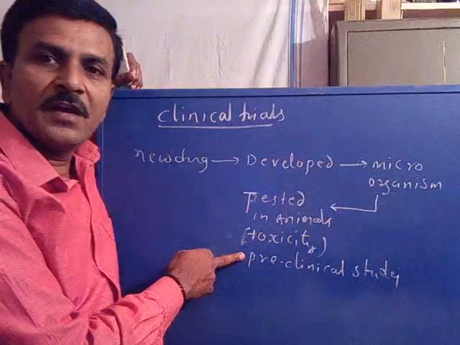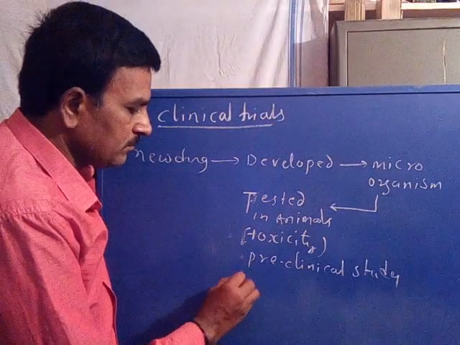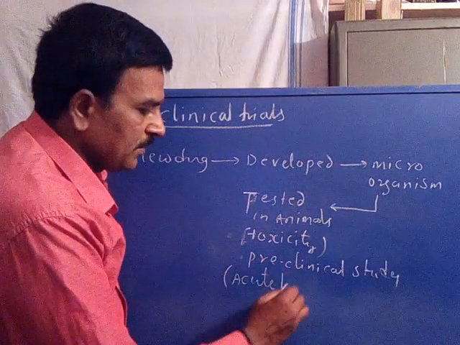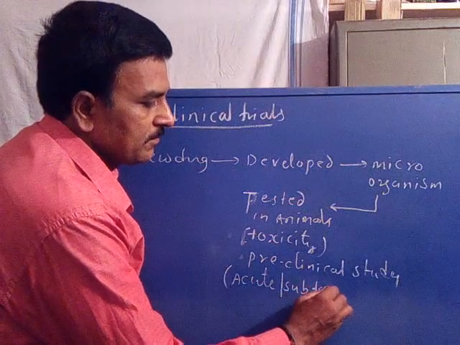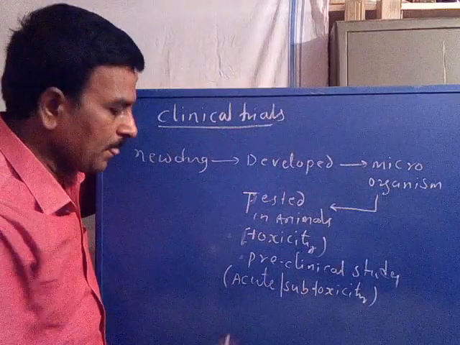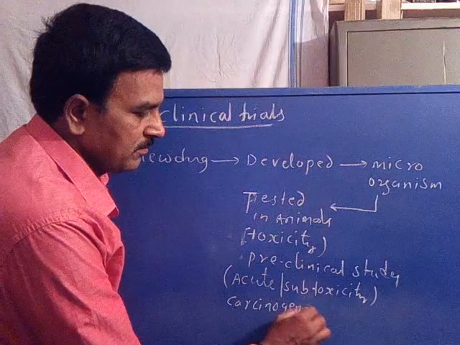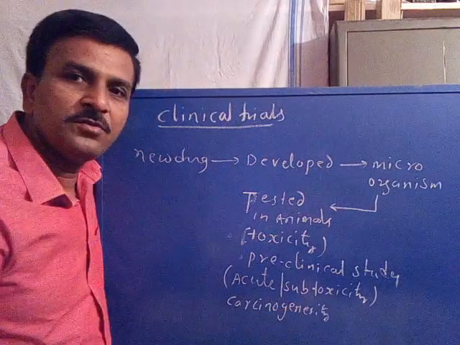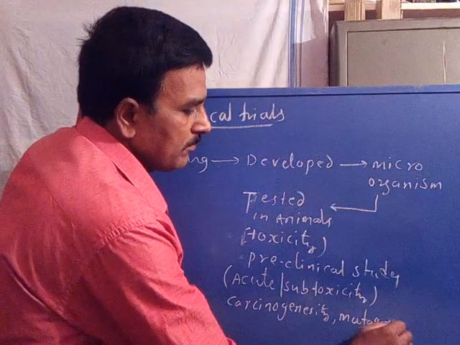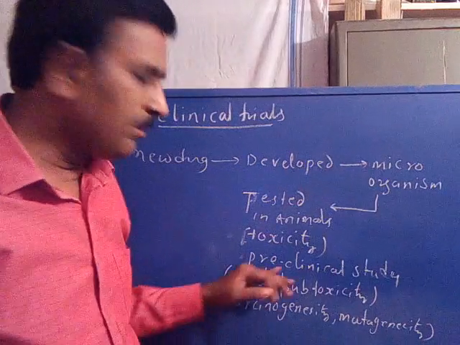The preclinical study includes acute toxicity, subacute toxicity, carcinogenicity and mutagenicity. Now, these are the studies included in the preclinical study.